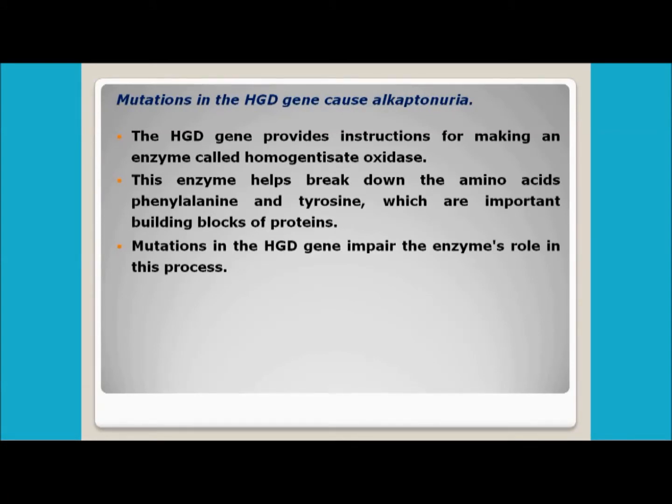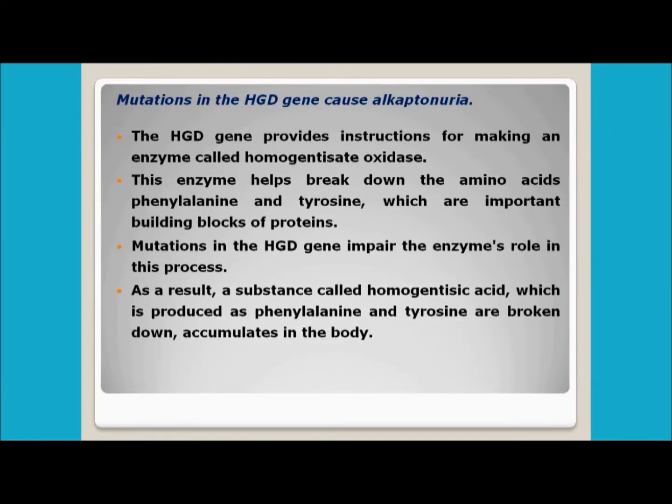We have already discussed how this mutation led to this particular condition. As a result, the substance known as homogentisic acid, which is produced from the metabolism of phenylalanine and tyrosine, accumulates in the body. This homogentisic acid accumulates in the body and comes out via the urine.